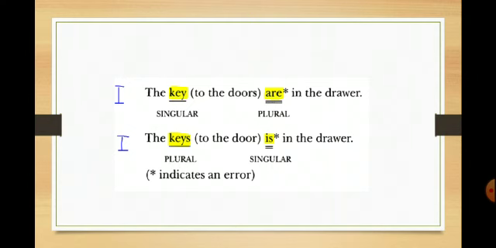Similarly, in the second example, you might think that the door is the subject because it comes directly in front of the verb is. You should recognize in this example that door is not the subject because it is the object of the preposition to. Because the subject of the sentence is keys, the verb should be are.